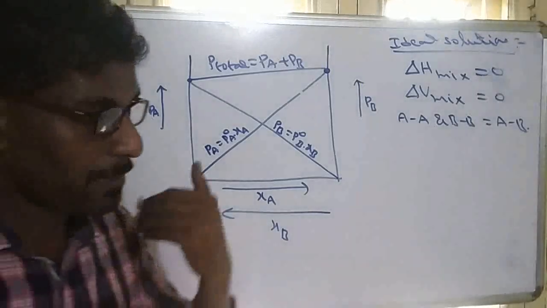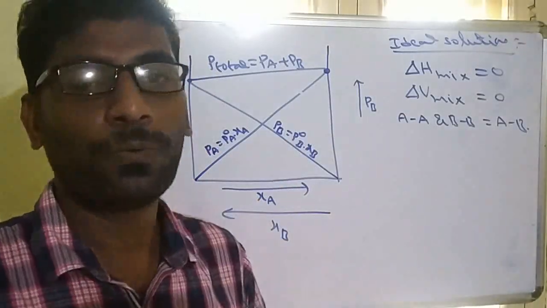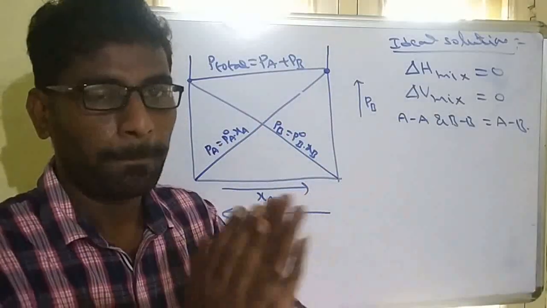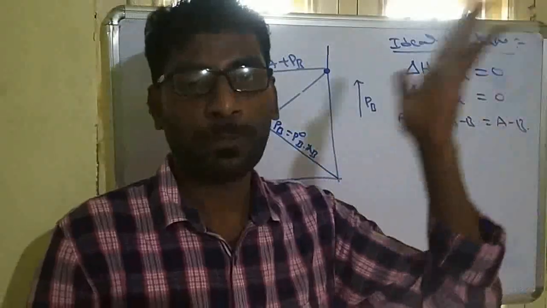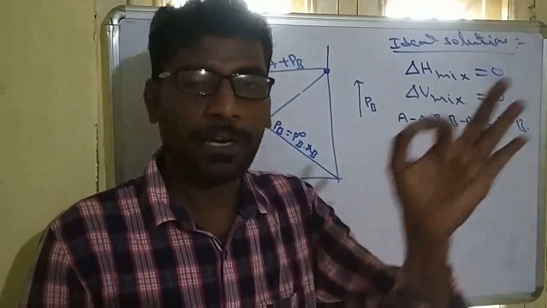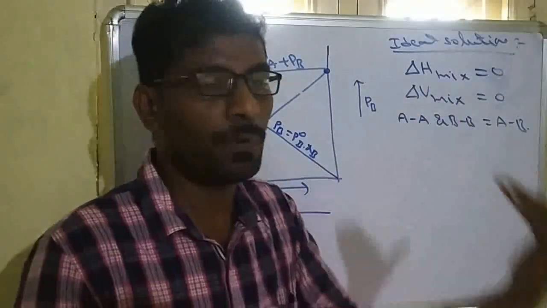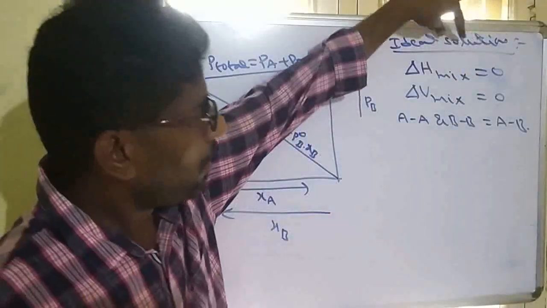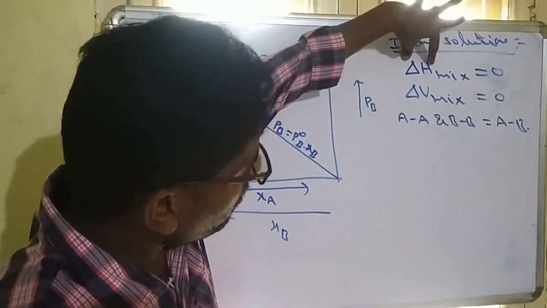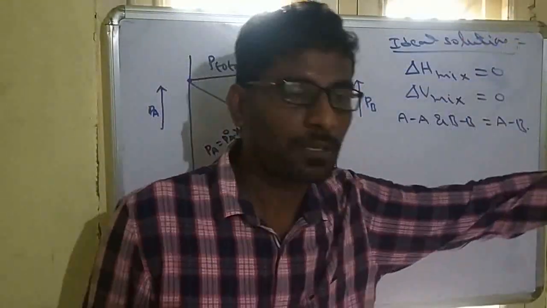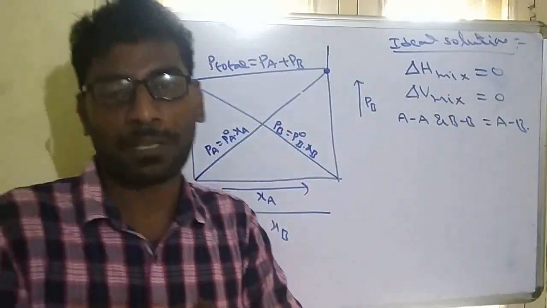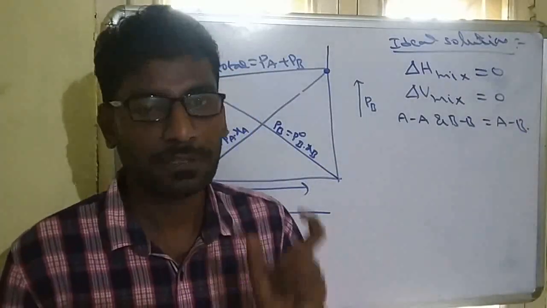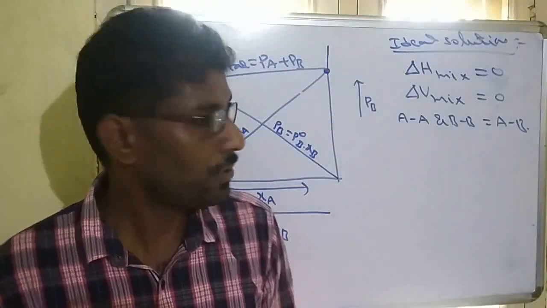So these are some conditions which we have to follow for an ideal solution. What Raoult's law says is that pressure is directly proportional to mole fraction. That means it only depends on amount. If the amount is more, the pressure will be more. Now, the ideal solution says that enthalpy of mixing will be 0. That means when two components are mixed, energy is neither released nor absorbed, and such solutions are called ideal solutions.